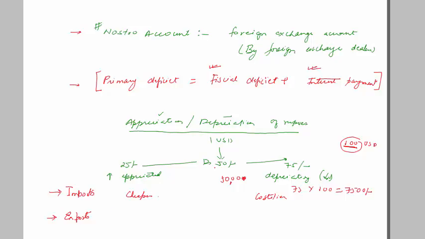Now for exports, again the opposite happens. So when rupee is depreciating, imports become costlier and exports become cheaper. So when rupee is depreciating, which means its value is reducing, whenever you are bringing a laptop, you will be paying more money. And suppose you are a software company and you are giving your services in the US, then you will get more money.